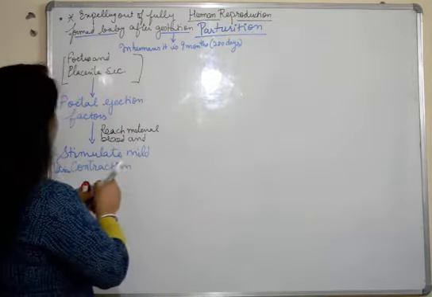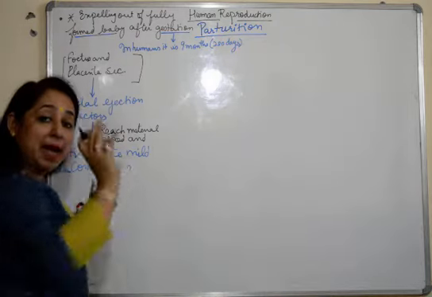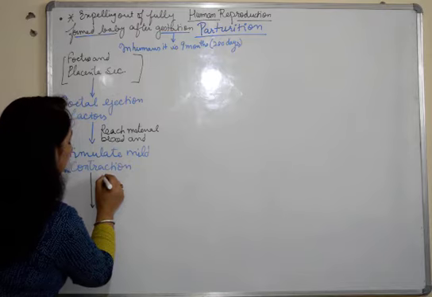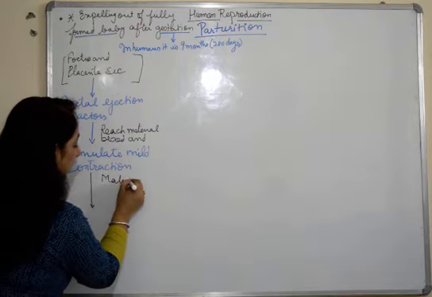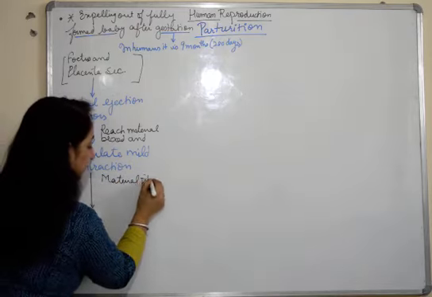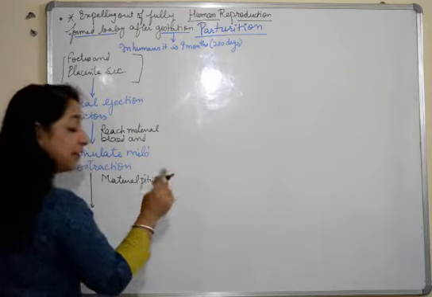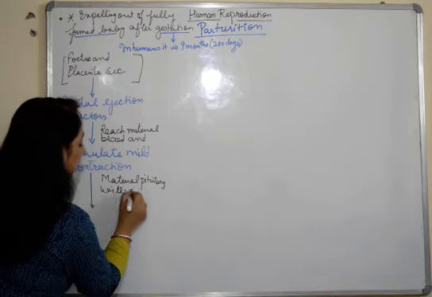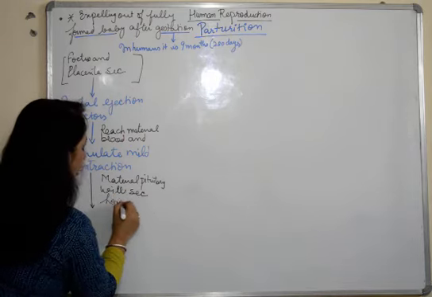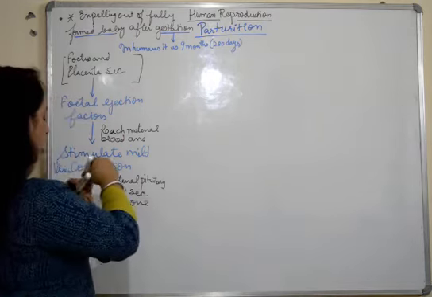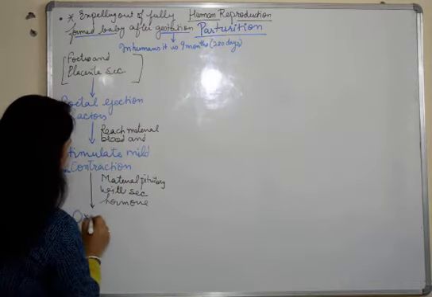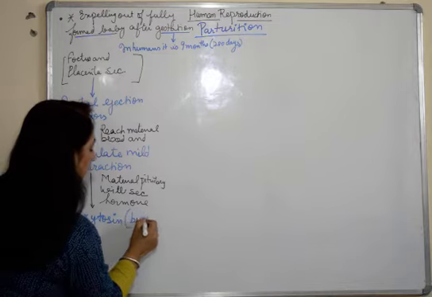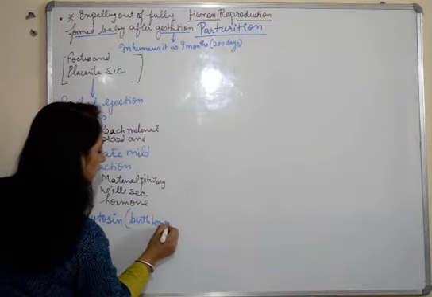Now after this mild uterine contraction, what will happen? The maternal pituitary, to be more specific, the anterior lobe of the pituitary, will secrete the hormone oxytocin, which is also known as the birth hormone.